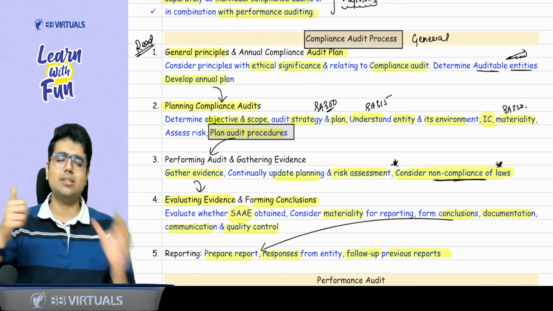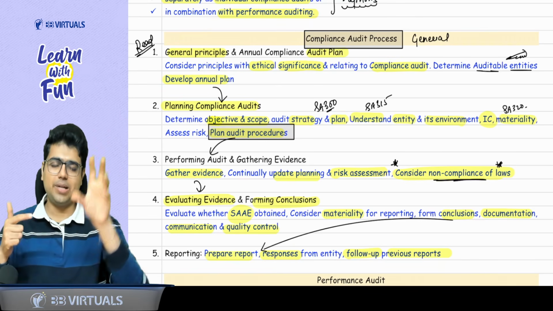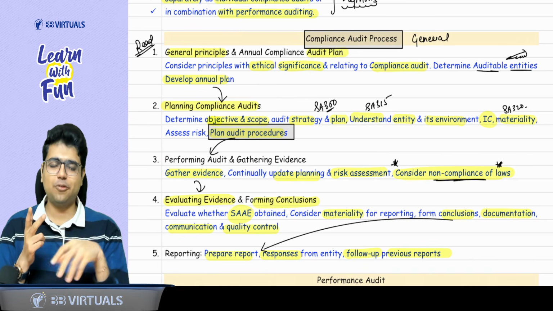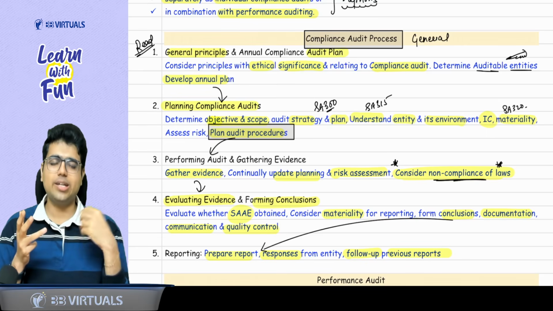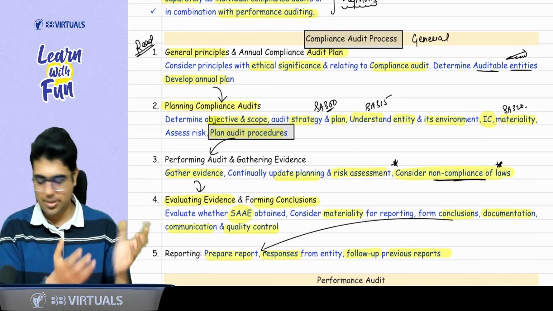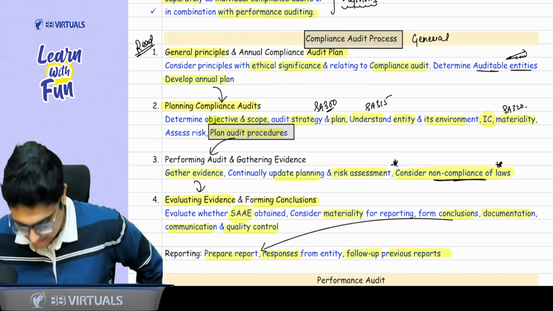General principles, determine the audit entity, develop the plan. Second point is planning. After the planning, you perform your procedures. Then you gather the evidence. Then you form your conclusion, and after the conclusion, you do your reporting. Clear, boss? Clear, sir.